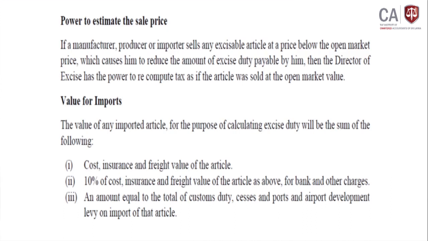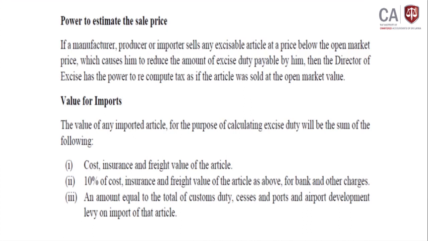If a manufacturer, producer or importer sells any excisable article at a price below the open market price, which causes him to reduce the amount of excise duty payable by him, then the Director General of Customs has the power to recalculate the tax as if the article were sold at the open market value.